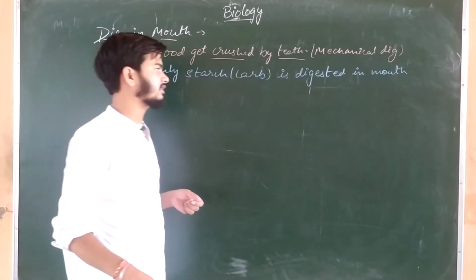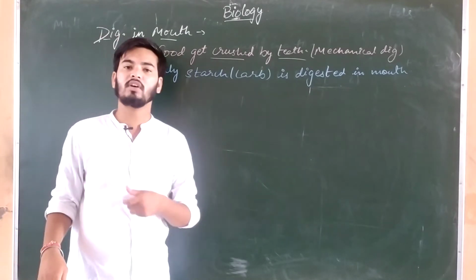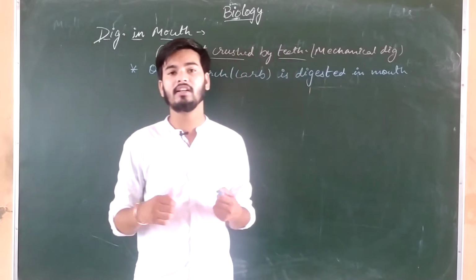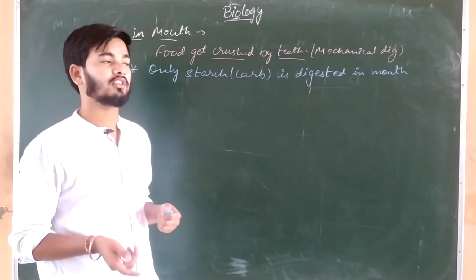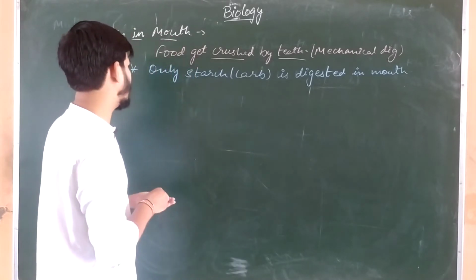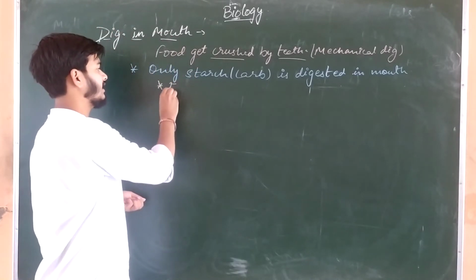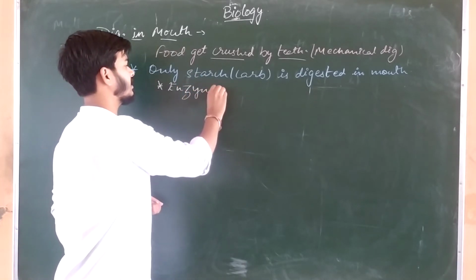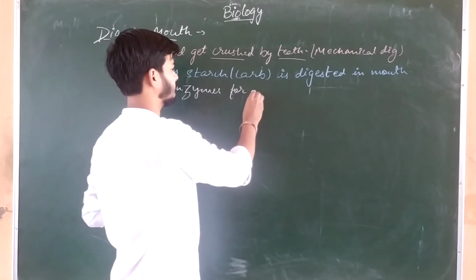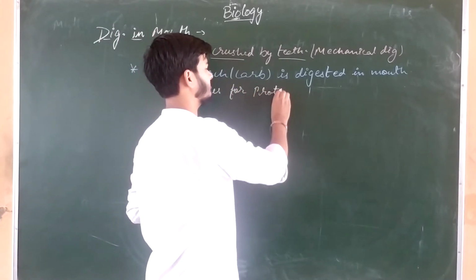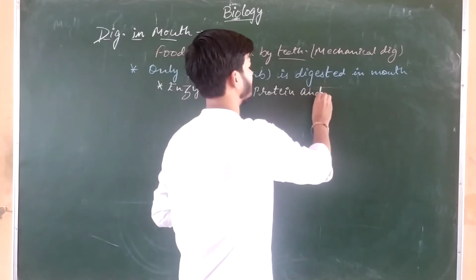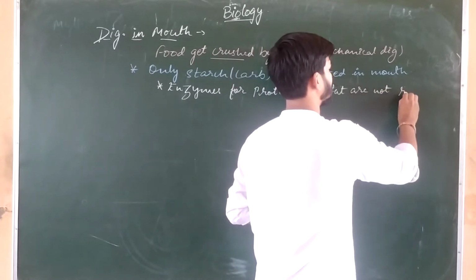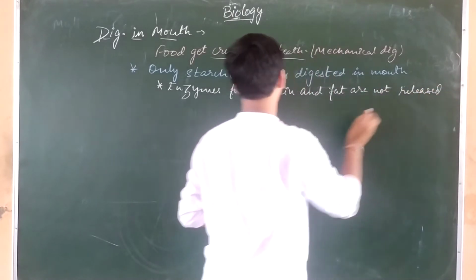Important thing is that only starch and carbohydrate get digested in the mouth. Now what is the reason why only carbohydrate is being digested in the mouth? Why not protein and fat? The very reason for this is that enzymes for protein and fat are not released here.